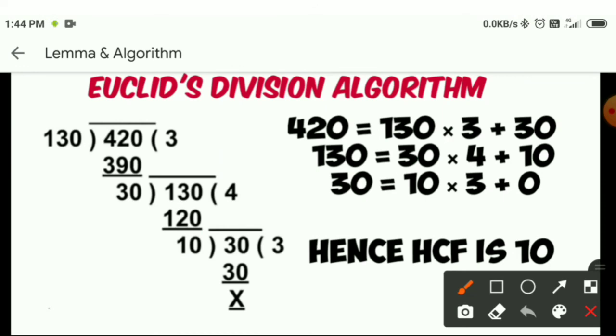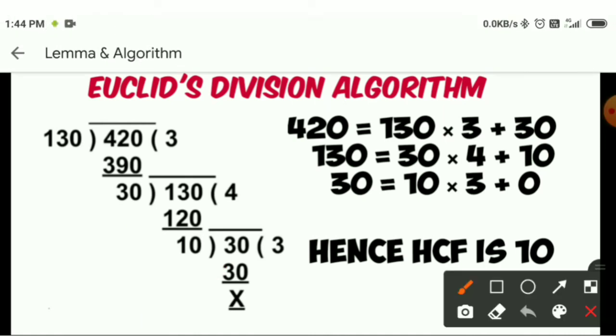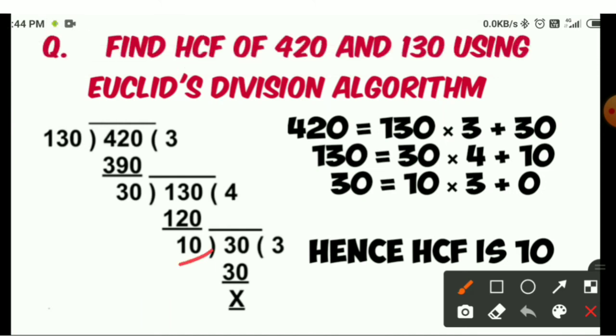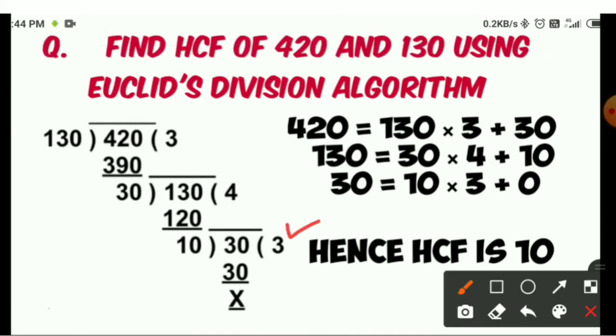Now you write 30 as the dividend, and you divide it by the remainder of the second step, means by 10. When you divide 30 by 10, you will get 3 as quotient and 0 as remainder.